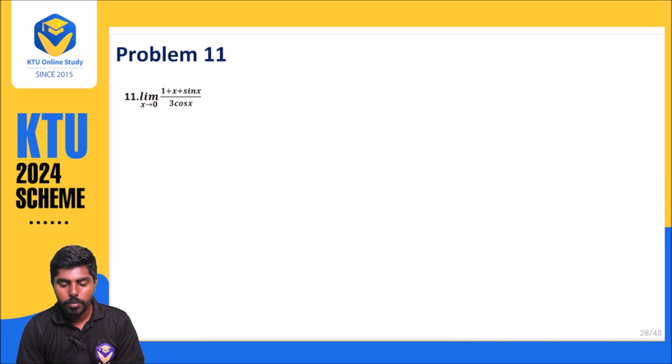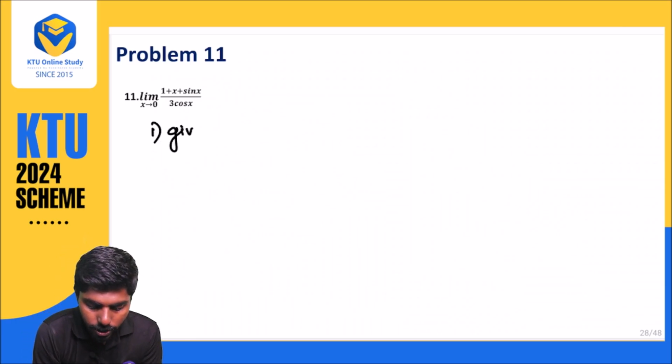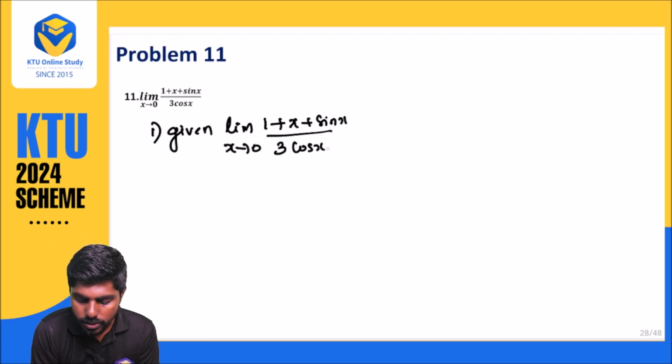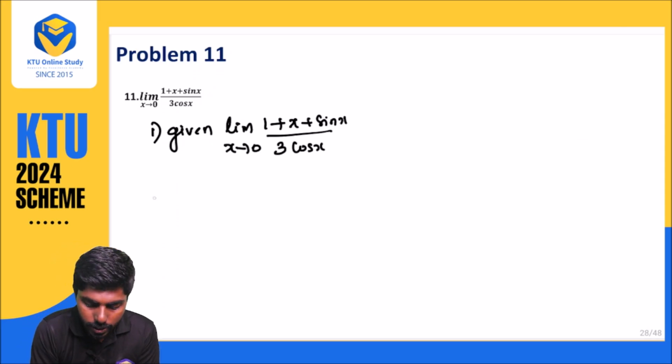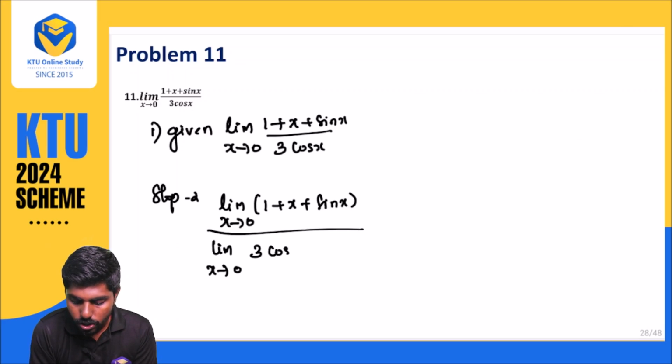That is problem number 11. So what have they given? They have given first step, limit x approaches 0, 1 plus x plus sin x divided by 3 cos x. So what do we want to know? This is the quotient rule, so we can split and write. That is step number 2: limit x approaches 0, 1 plus x plus sin x divided by limit x approaches 0, 3 into cos x.